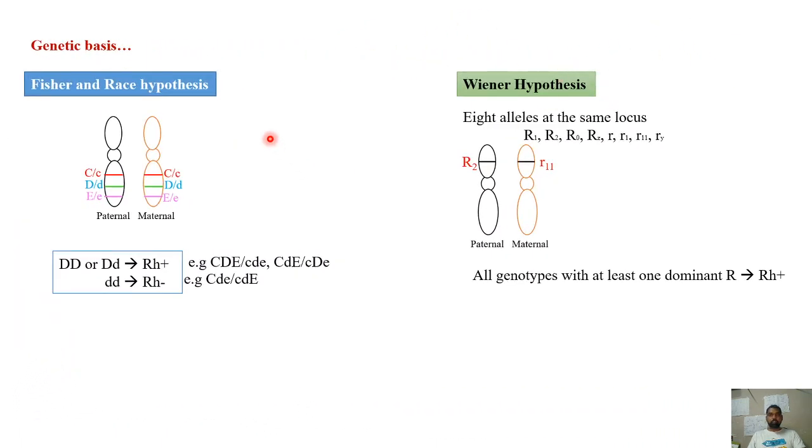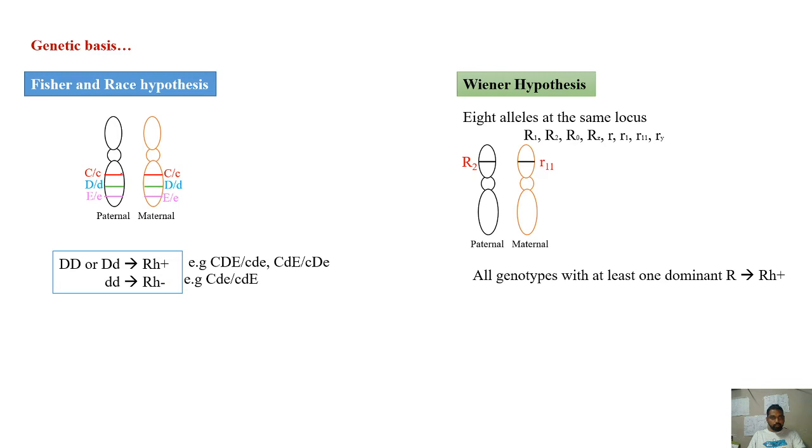As we have seen in the case of ABO blood grouping, 3 alleles were present, and 6 combinations of genotypes are there, and depending on the relationship between those alleles, we have seen how the phenotypic determination will be. But when it comes to the RH blood grouping, there are two important hypotheses to explain how this RH antigen will be expressed. The first hypothesis is given by Fisher and Race, according to which one homologous chromosome pair has 3 pairs of alleles.